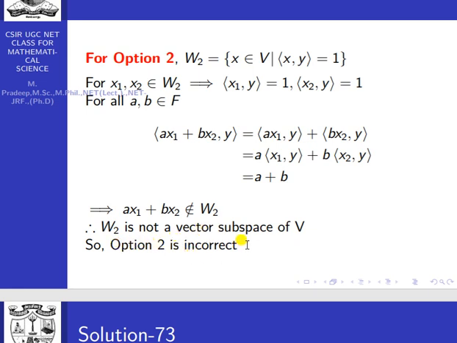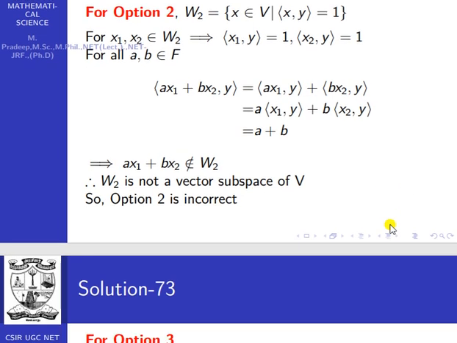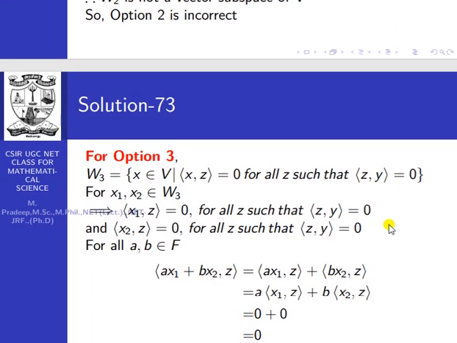The same way for option 3. Given option 3, the inner product of x comma z equals 0 for all z such that the inner product of z comma y equals 0. So for x1, x2 belongs to W3, the inner product of x1 comma z equals 0 for all z such that the inner product of z comma y equals 0, and the inner product of x2 comma z equals 0 for all z such that the inner product of z comma y equals 0.